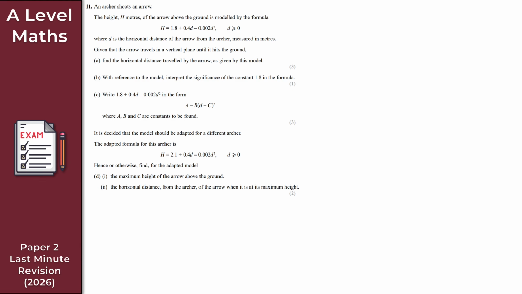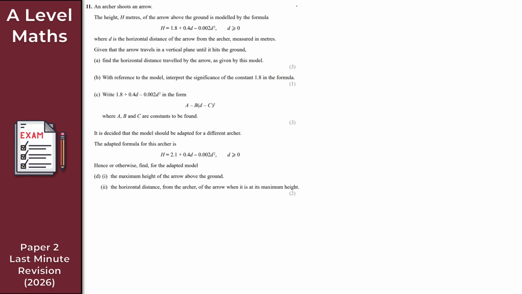Now for question 11 here, we have a question on quadratic modeling. So what I've got here is an archer who shoots an arrow. The height h meters of the arrow above the ground is modeled by this formula here. D is the horizontal distance of the arrow from the archer measured in meters. We're given that the arrow travels in a vertical plane until it hits the ground.